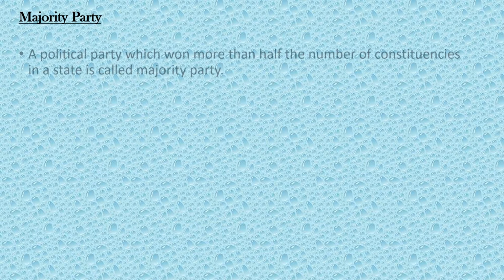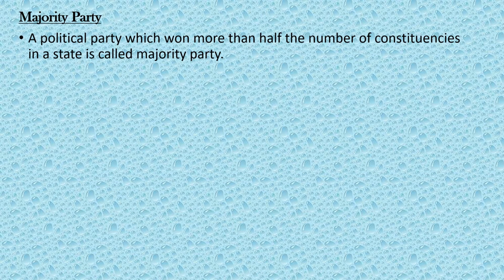Now we'll discuss majority party and opposition party. Majority party: a political party which owns more than half the number of constituencies in a state is called the majority party. For example, the Goa Legislative Assembly, that is Vidhan Sabha, has 40 MLAs.